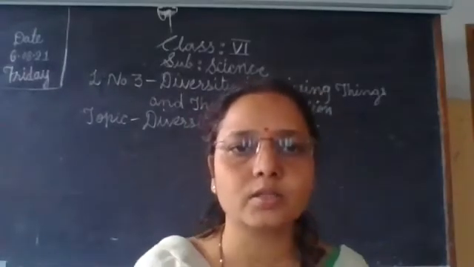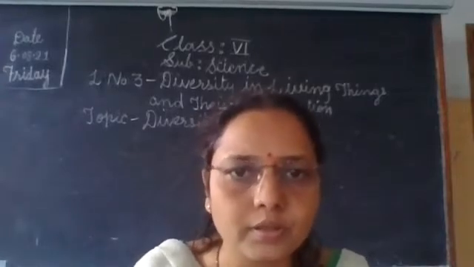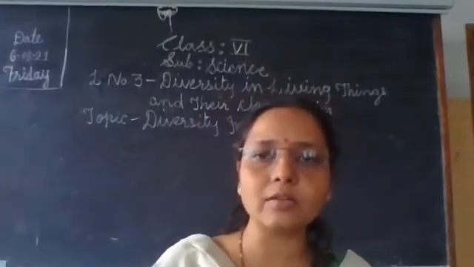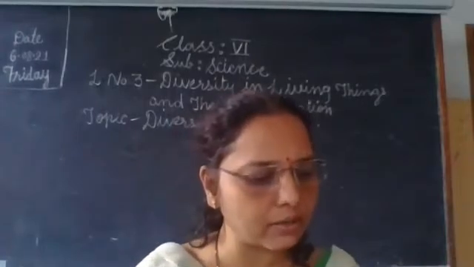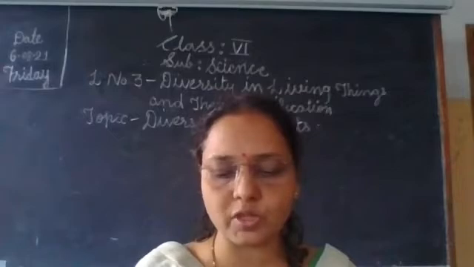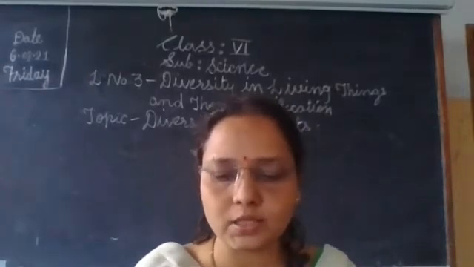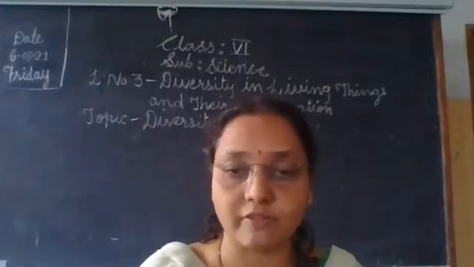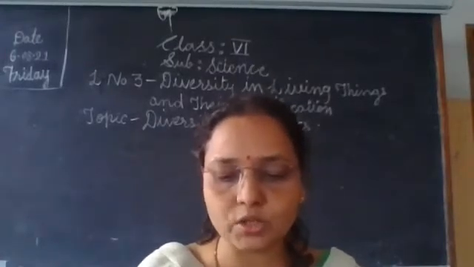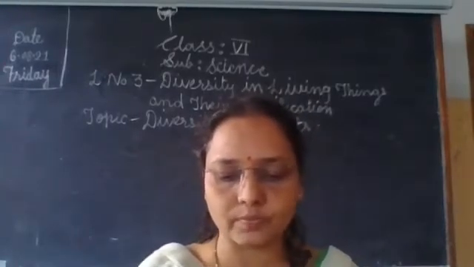Good morning, children. So today we are going to take the 6th class lesson number 3, that is diversity in living things and their classification. What is meant by diversity? Plant diversity refers to the existence of a wide variety of plant species in their natural environment. There are around 3 lakh to 5 lakh species of vascular plants that exist on earth.